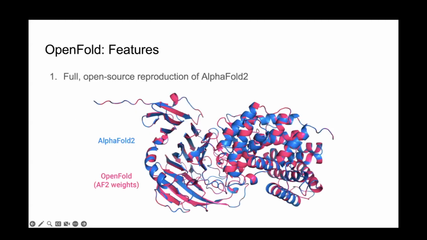We created OpenFold, an open source reproduction of AlphaFold 2. It includes the entire inference pipeline, and we also reconstructed the training pipeline. And in fact, it is sufficiently faithful that you can take the OpenFold model, plug in the AlphaFold 2 weights without any modification, and obtain identical structures. This was important for us, even though it's a nightmare to maintain, because we wanted to establish confidence that OpenFold is in fact a reproduction of AlphaFold 2, and wanted to make sure that we didn't blow months' worth of training on something that wasn't even the same thing as the model we were trying to reproduce.